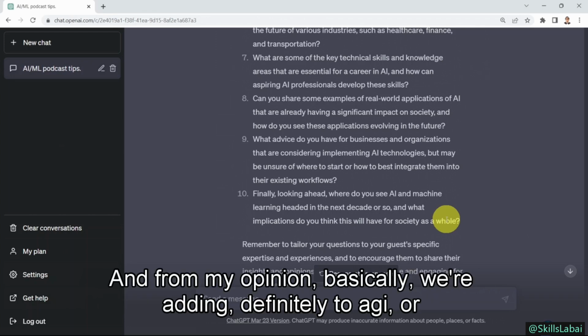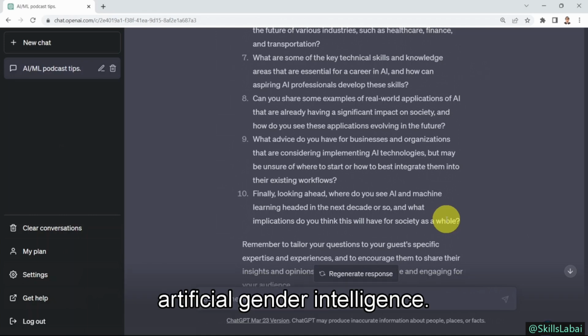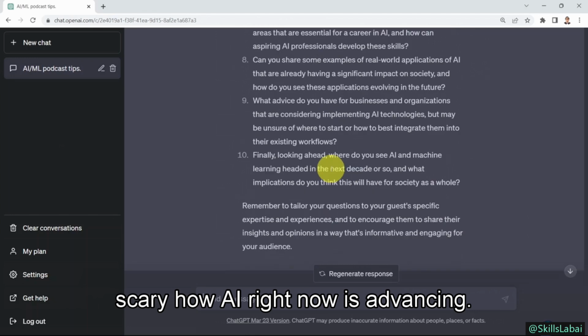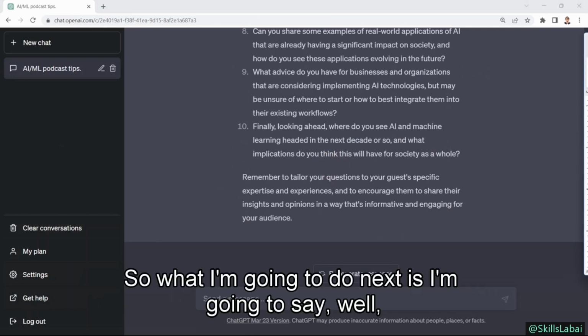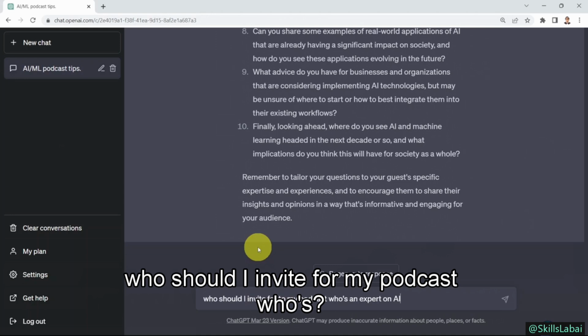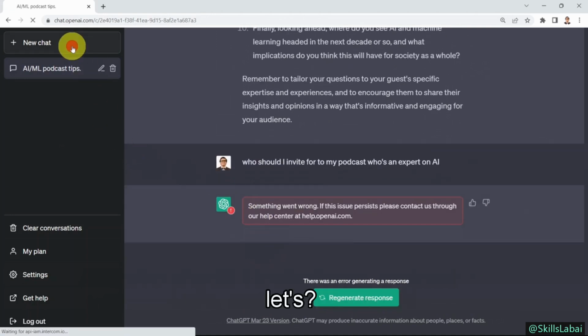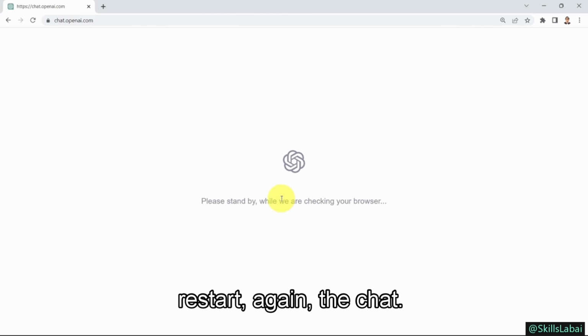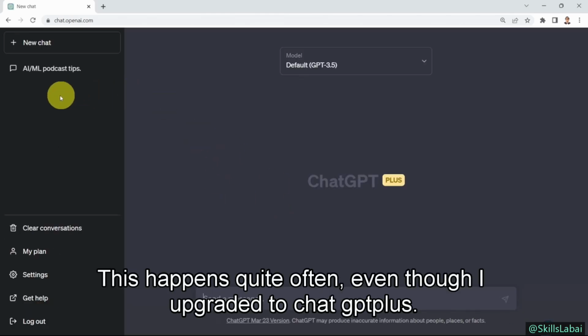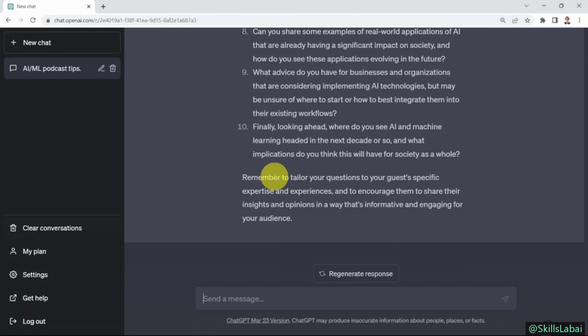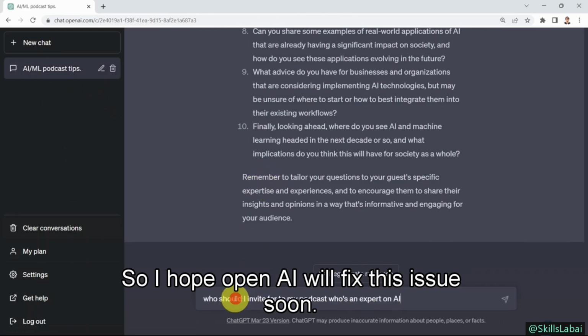And from my opinion, basically we're heading definitely to AGI, or artificial general intelligence. And it's kind of scary how AI right now is advancing. So what I'm going to do next is I'm going to say, well, who should I invite for my podcast who's, let's say, an expert in AI? Let's go ahead and restart again the chat. This happens quite often, even though I upgraded to ChatGPT Plus. So I hope OpenAI will fix this issue soon.